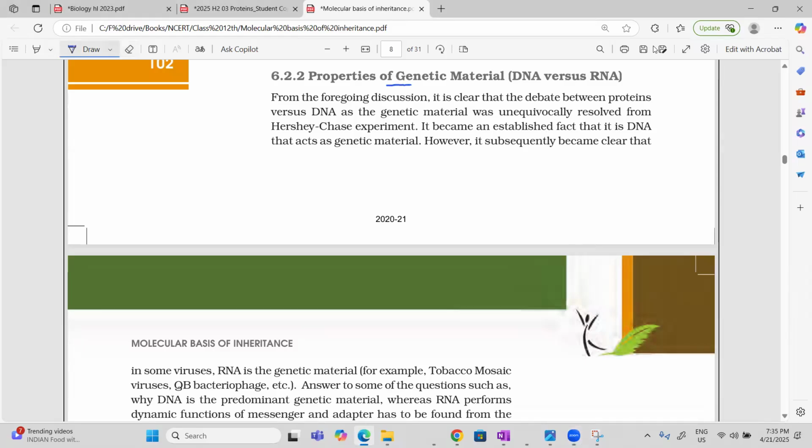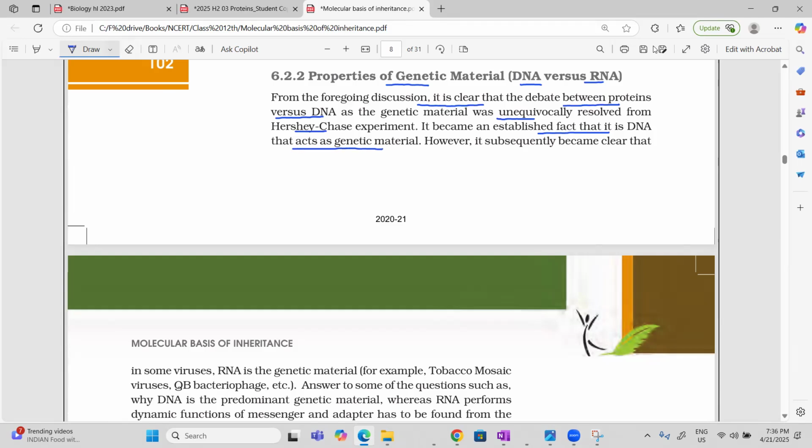Now, properties of genetic material, DNA versus RNA. Till now, what we have studied, the search was started for genetic material. Griffith gave the transforming principle. Then Avery, McCarty, and MacLeod told that it might be the DNA. And Hershey and Chase gave the proof that yes, genetic material is DNA. So till now, it is clear that the debate between protein versus DNA is resolved by the Hershey-Chase experiment, and it is clear that it is DNA which acts as a genetic material.